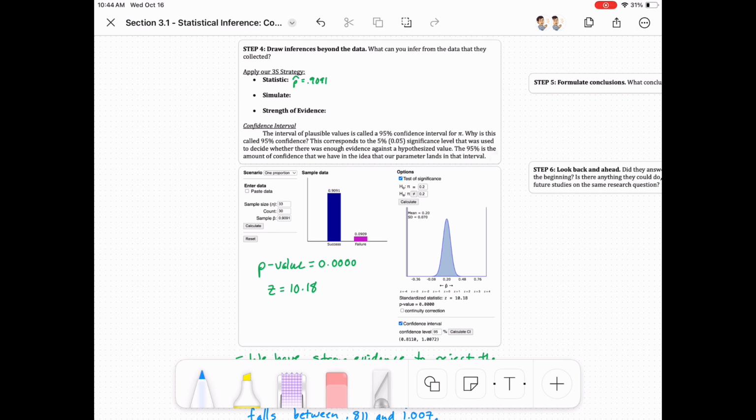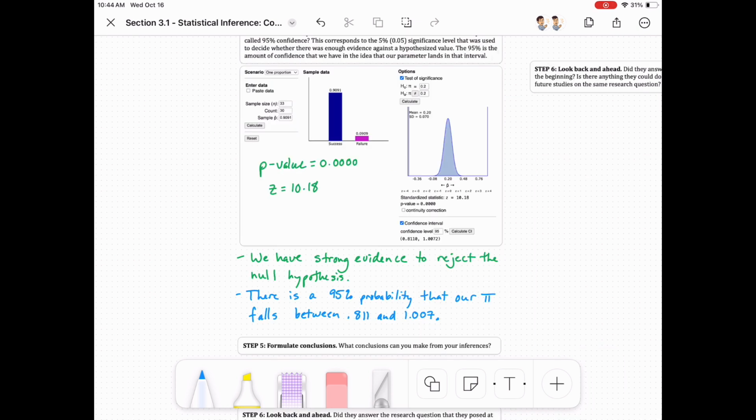So it seems that we have strong evidence to reject the null hypothesis.